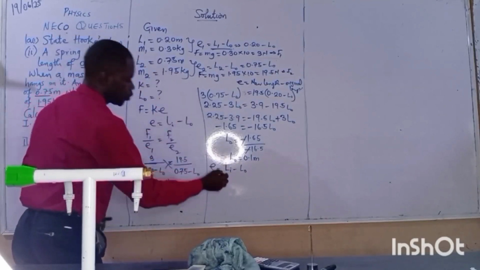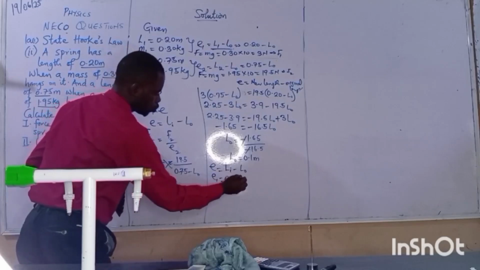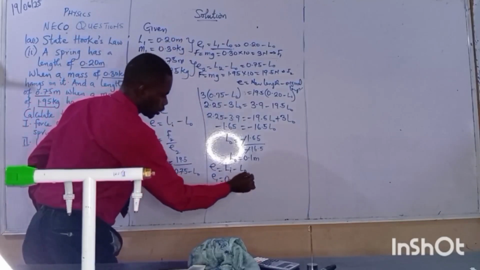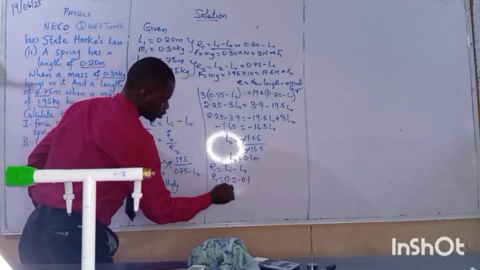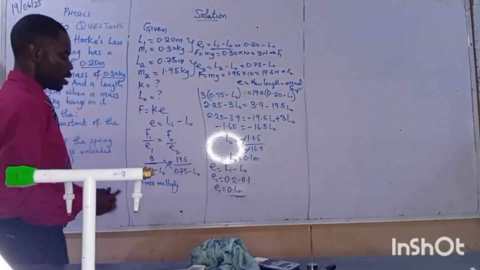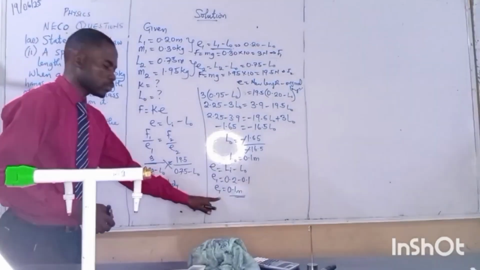So my E1 becomes, what's my L1? My L1 is 0.2. 0.2 minus 0.1, so E1 equals 0.1 meter. I have my extension now, I have my extension E1.